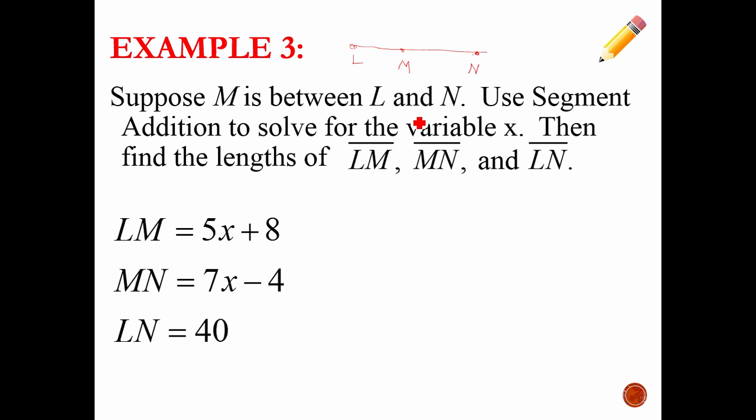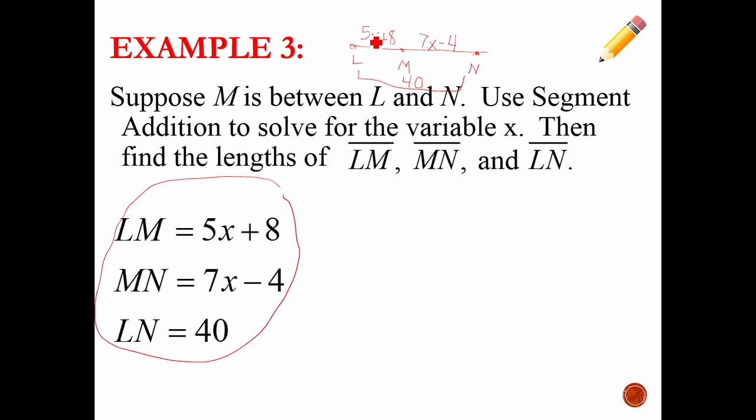It says use segment addition to solve for the variable x. Well, I don't have anything labeled up here until I look down in this area, and here's my description. It says LM is 5x plus 8. I'm going to label that. MN is 7x minus 4. And LN, that's the whole piece here, is 40. Now you might be thinking, well, if the whole piece is 40, isn't each piece 20? Not necessarily. It said M is between L and N. It didn't say M is in the middle. You can be between two things and not be evenly spaced. So with that in mind, we can't just assume each little piece is 20.